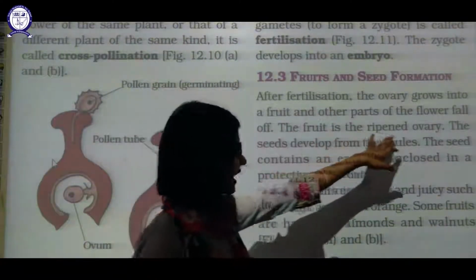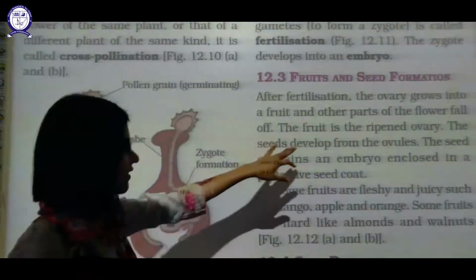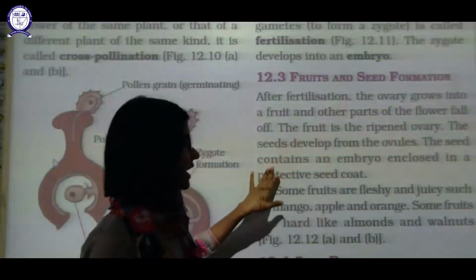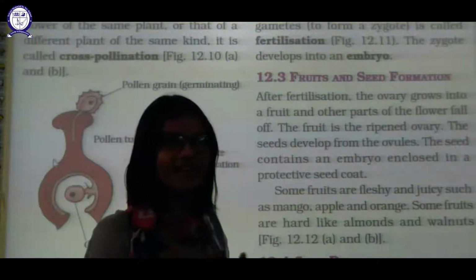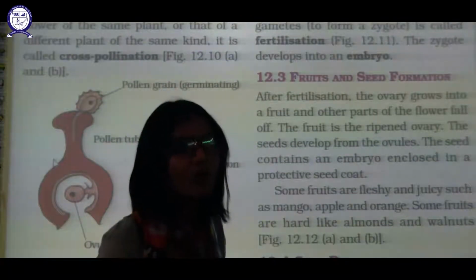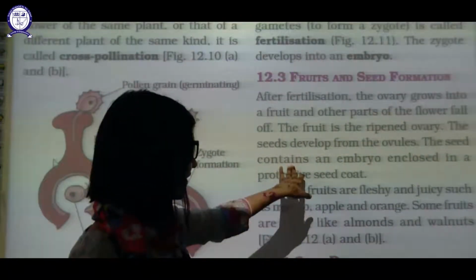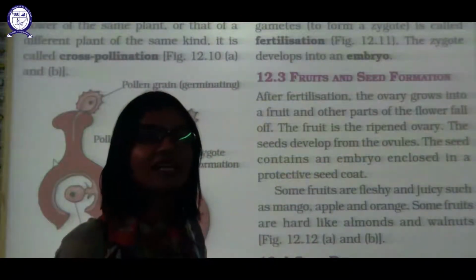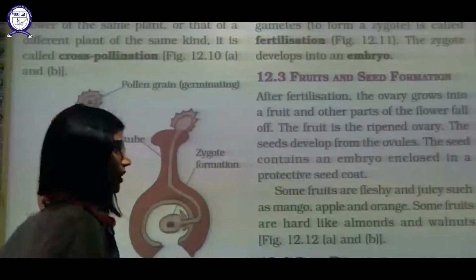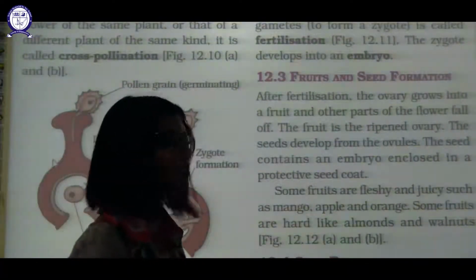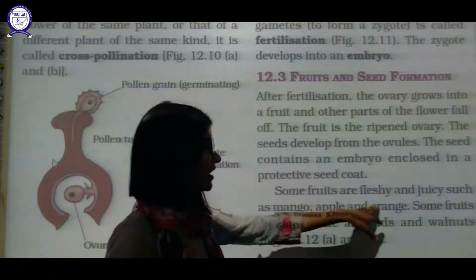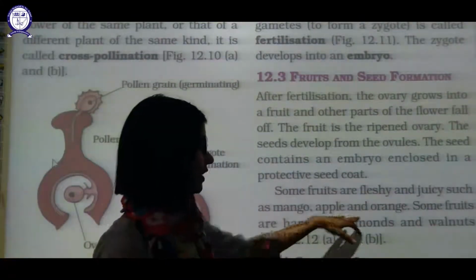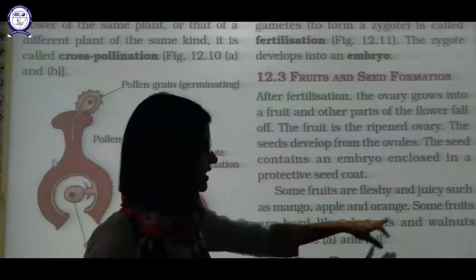The fruit is the ripened ovary. The seed is developed from the ovule. The seed contains an embryo enclosed within a protective seed coat. Inside that seed coat there is a protective embryo which can give rise to an entire plant. Such type of reproduction is sexual reproduction. Some fruits are fleshy and juicy such as mango, apple, orange. Some fruits are hard like almonds and walnuts.